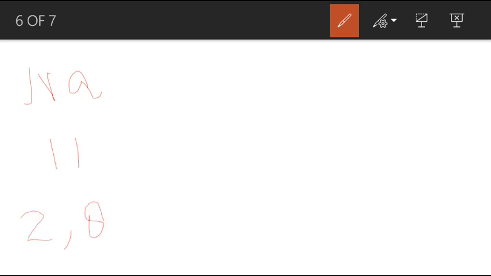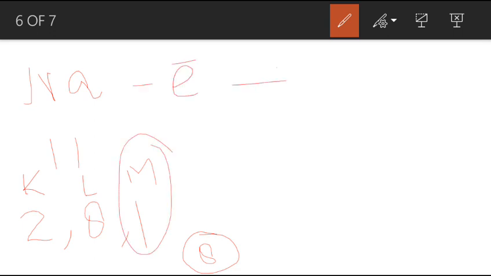Its electronic configuration is 2, 8 and 1. K shell, L shell and M shell. M shell must possess a maximum of 8 electrons. So in the same way, it is short of 7 electrons. So in order to become stable, it will lose this 1 electron and it will get converted into Na positive.